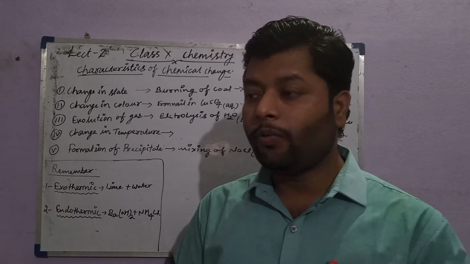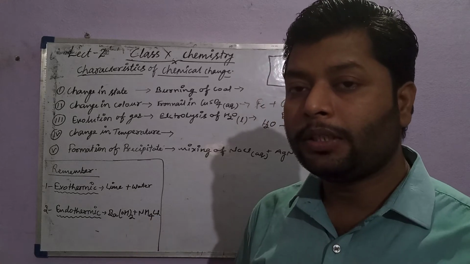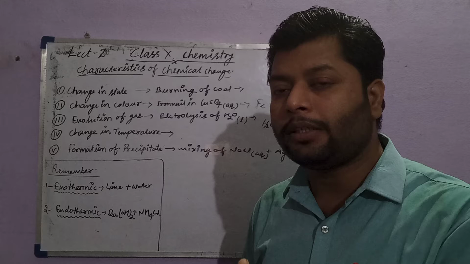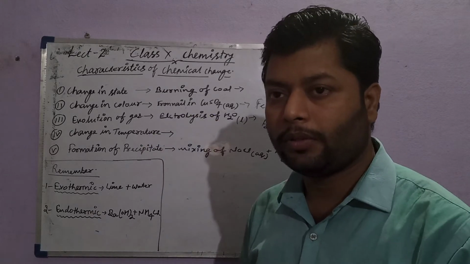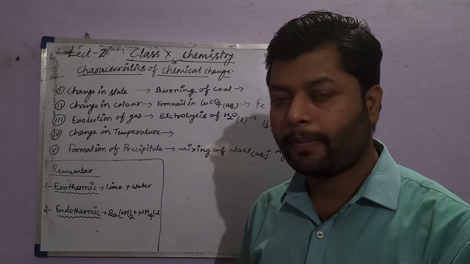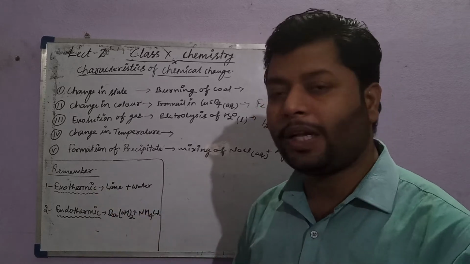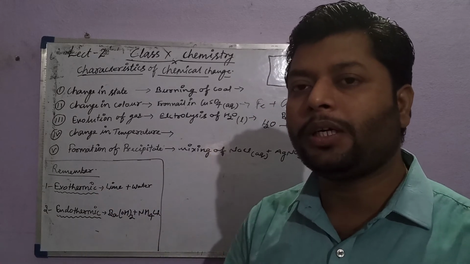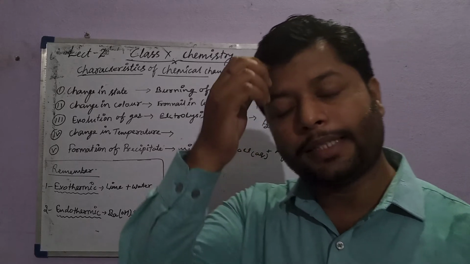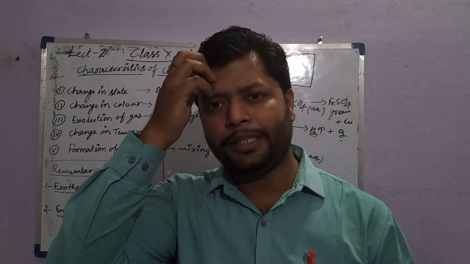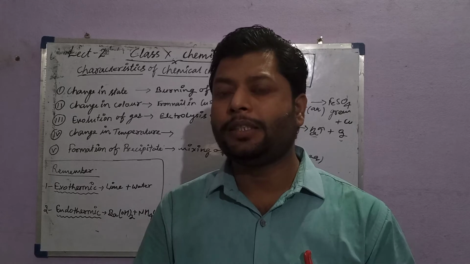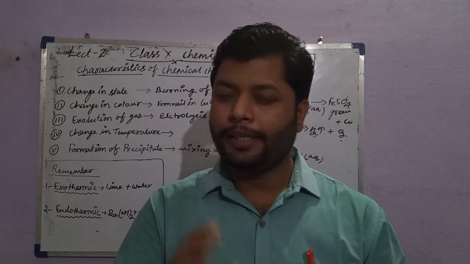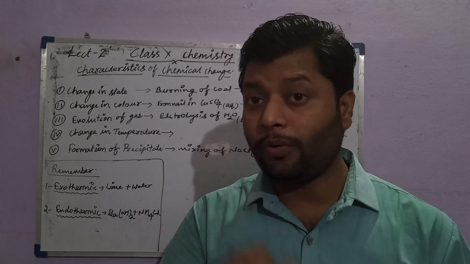Learn one thing: when heat is absorbed, the substance or reaction becomes cool. And when heat is given out, released out, the reaction is said to be hot. It's very easy. Heat always flows from the higher temperature to the lower temperature.